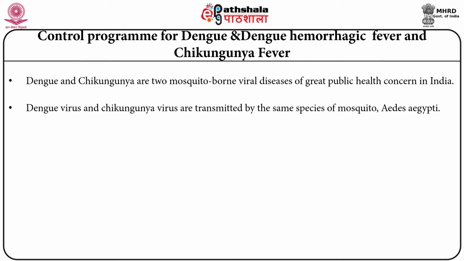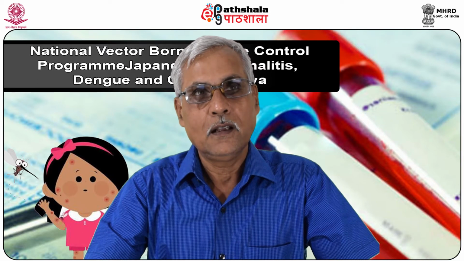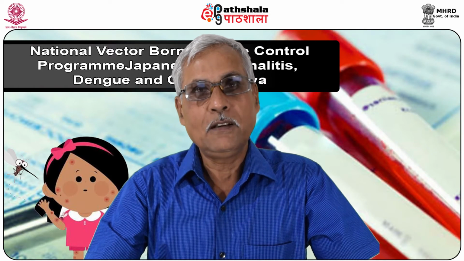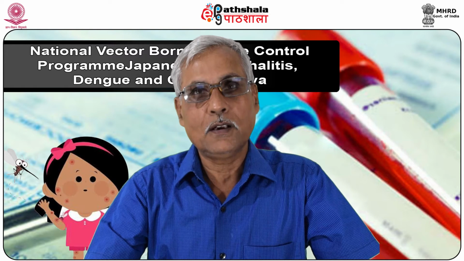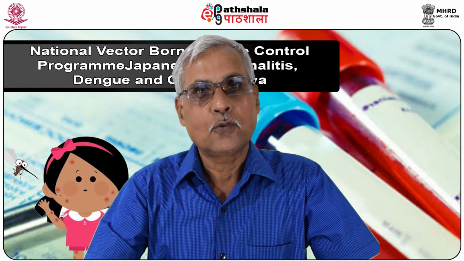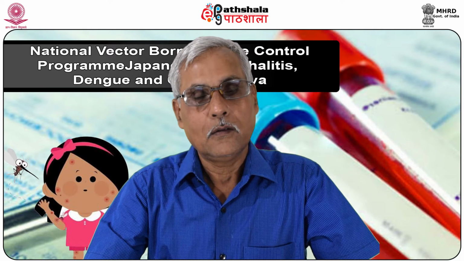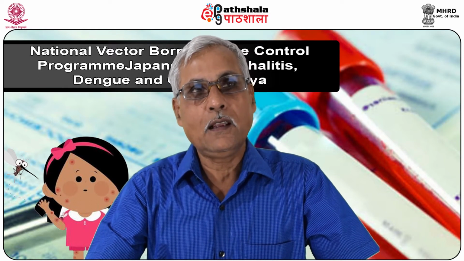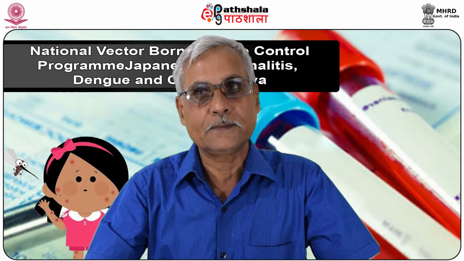As you all know, Aedes aegypti bites in the daytime, and it is also known as tiger mosquito. The breeding places of this Aedes aegypti are collections of water, particularly flower pots, swimming pools, coolers, and artificial collections of bottles and other artificial collections. Particularly, Aedes aegypti is becoming a great problem in the state of Kerala because of coconut shells.